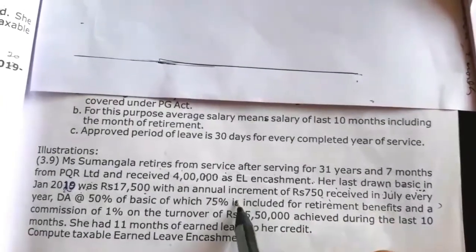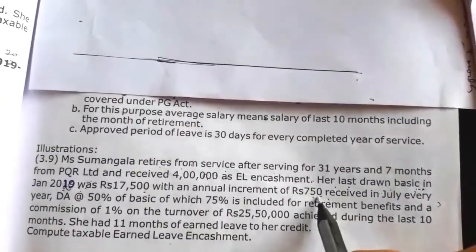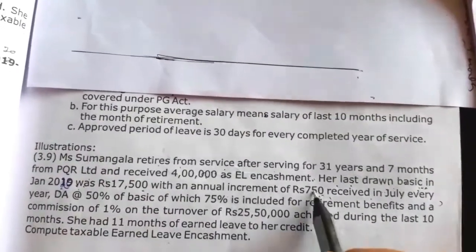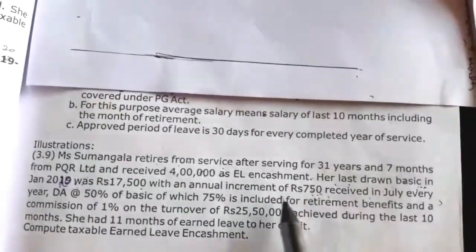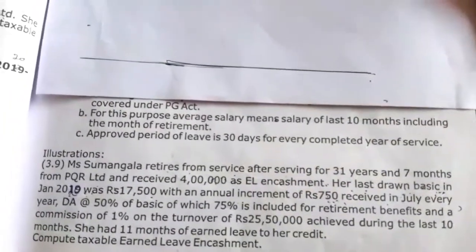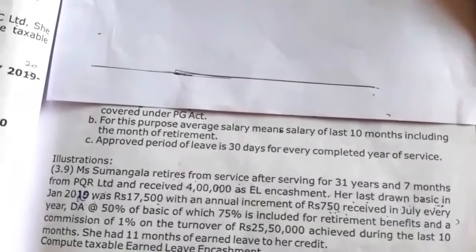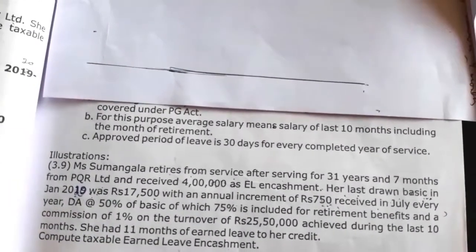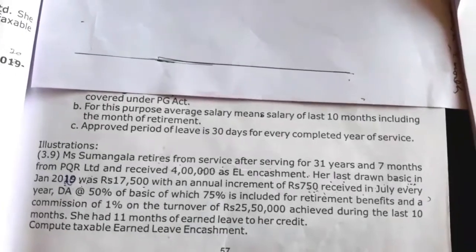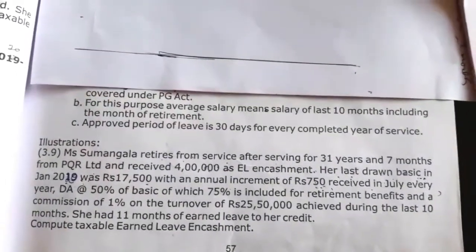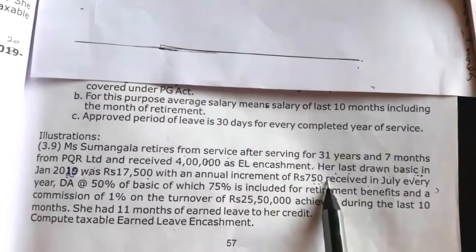Here they have given the annual increment of rupees 750 received in July every year. So while computing the 10 months salary, we have to give effect of increment, with increment and without increment, because out of the 10 months salary, a few months will be considered with increment and a few months without increment. So we have to calculate that when they give increment information.